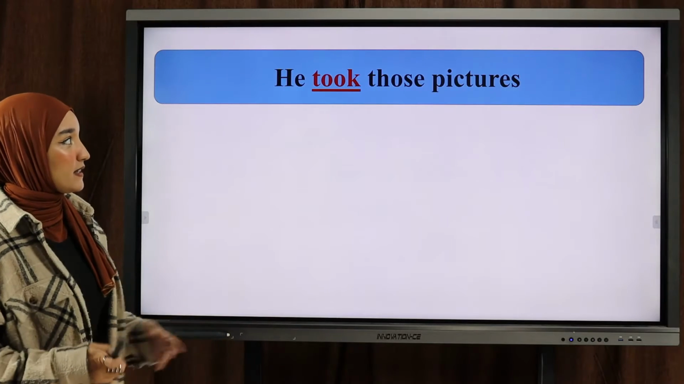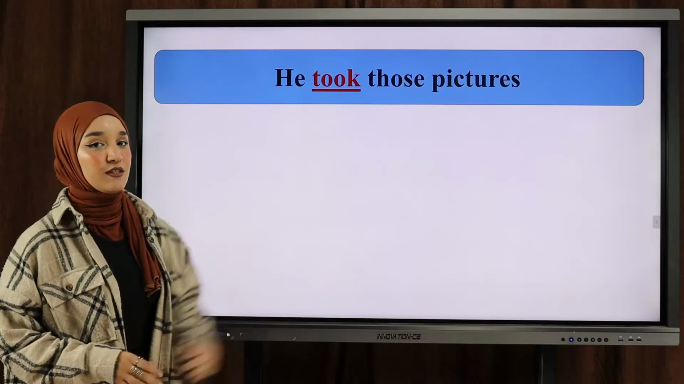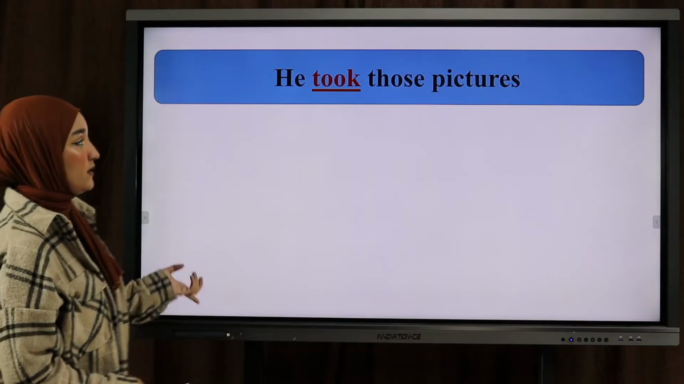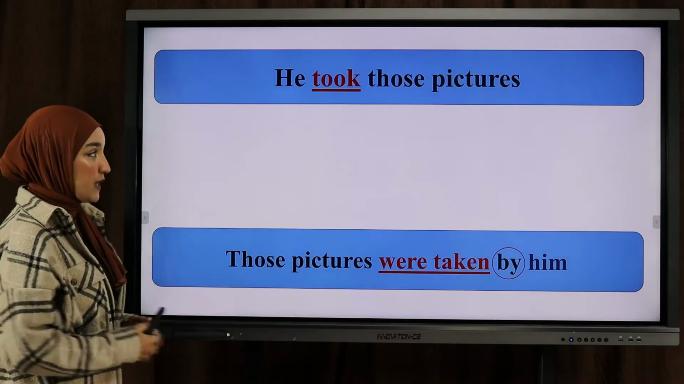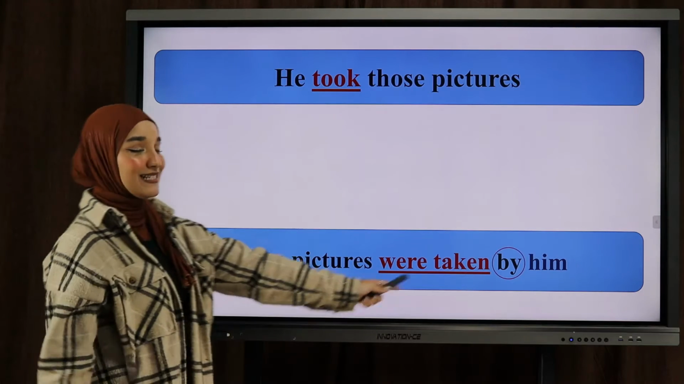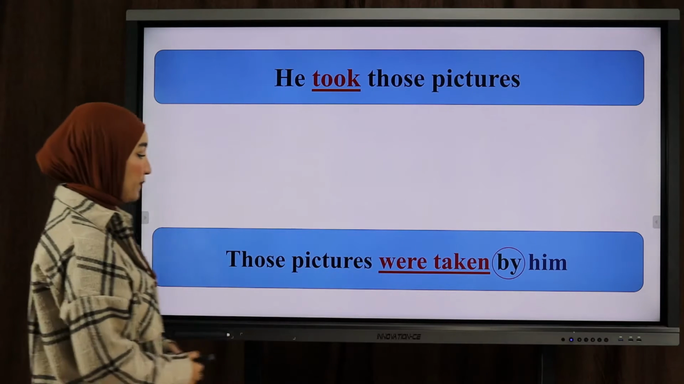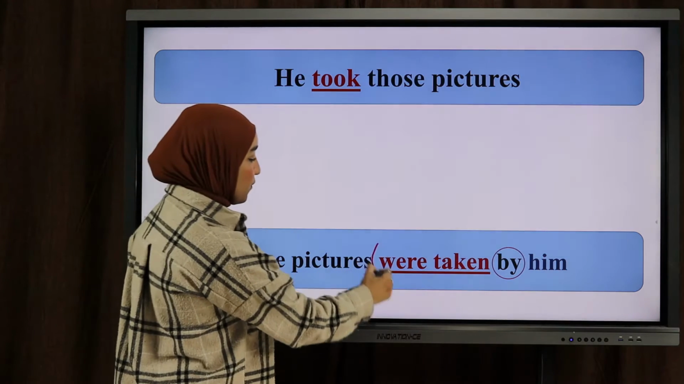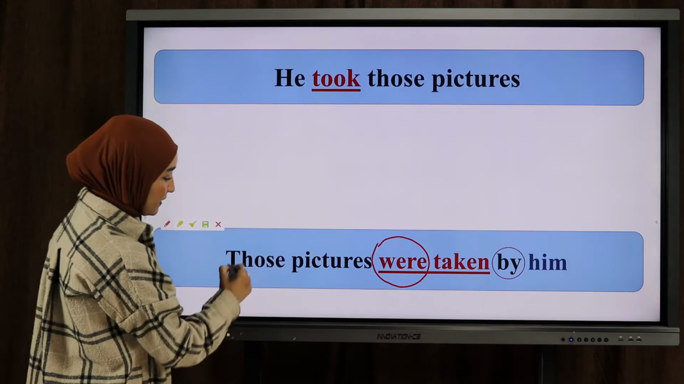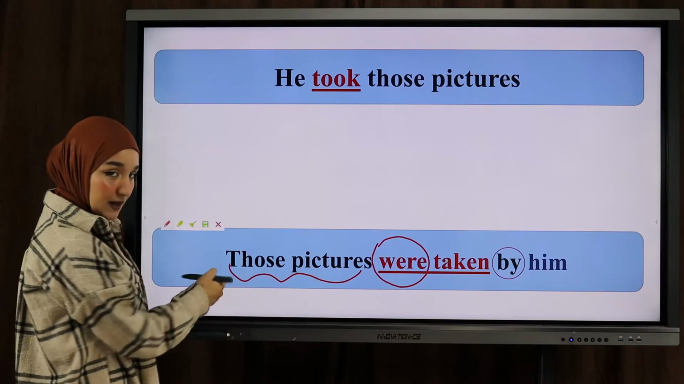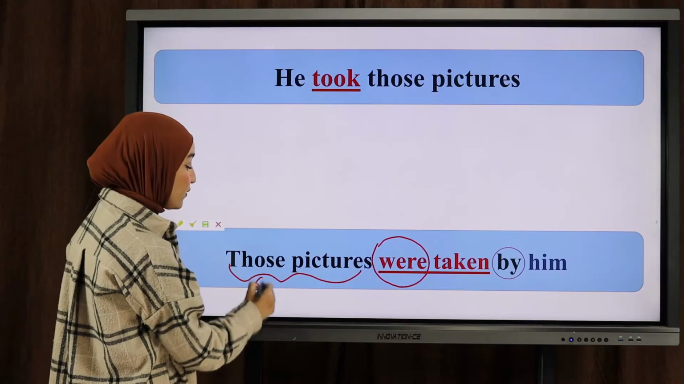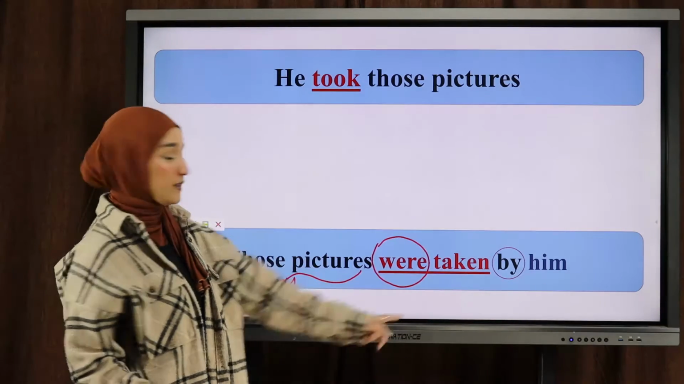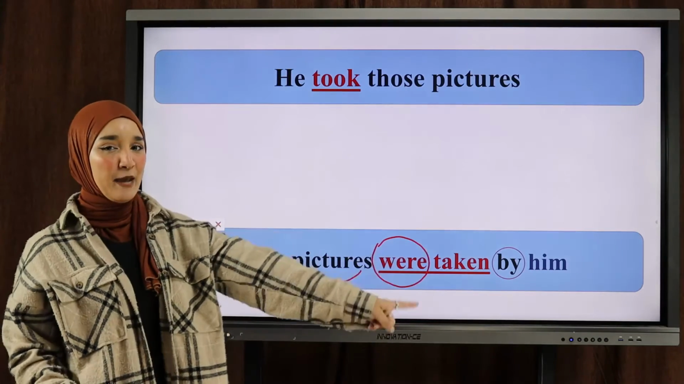Okay, this is, I think, the last example. He took those pictures. I have a verb here in the past tense. So in the passive form, those pictures were taken by him, okay? Now, the reason why I have were taken here is because my object, which is the subject in the passive voice, is in the plural, okay? So I have to add were. So those pictures were taken by him.